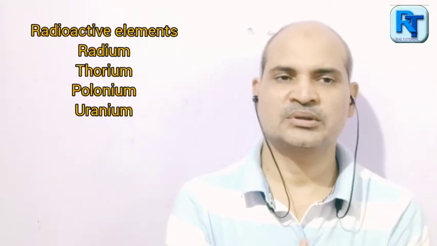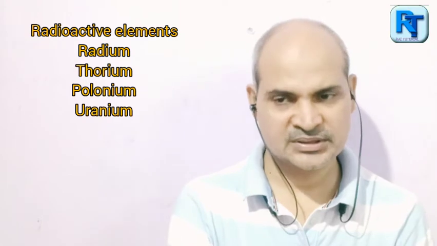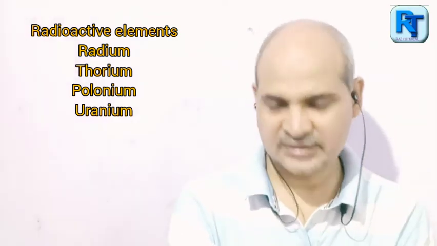Uranium, thorium, polonium, these are all examples of radioactive elements. We can create artificial radioactive elements also, like hydrogen, iodine, sulfur, phosphorus. Several radioactive elements can be prepared.